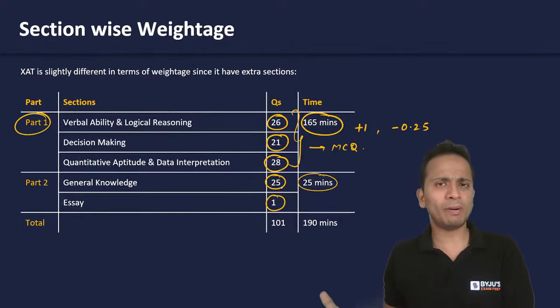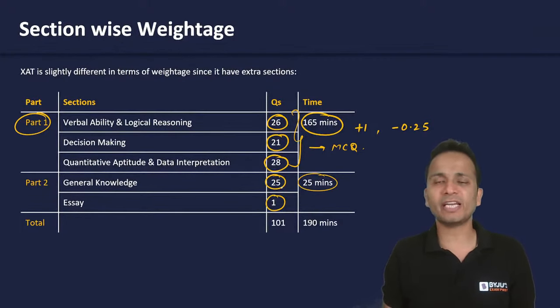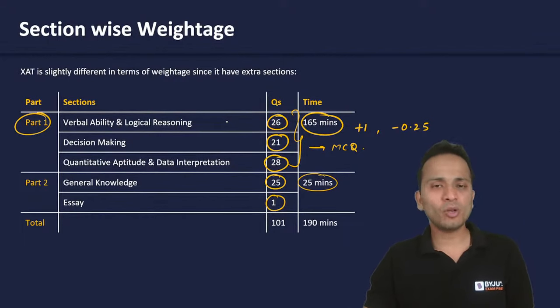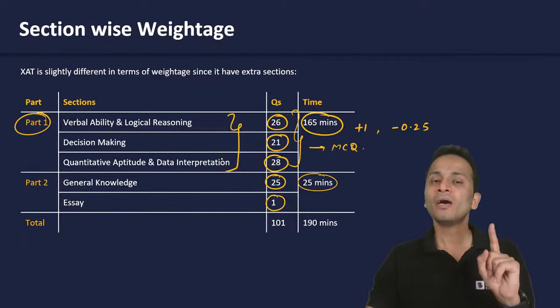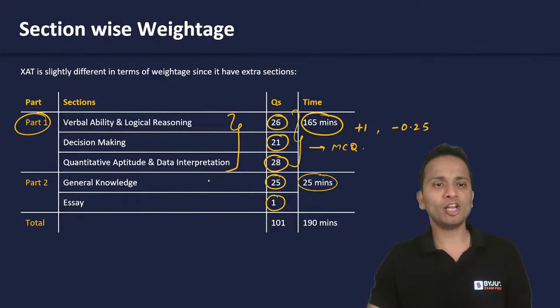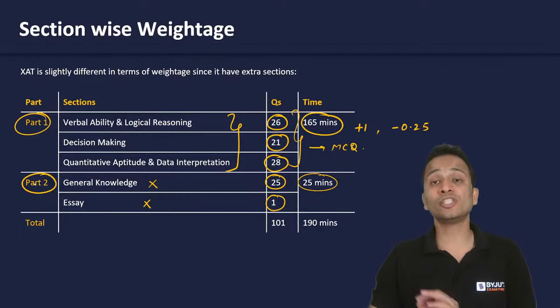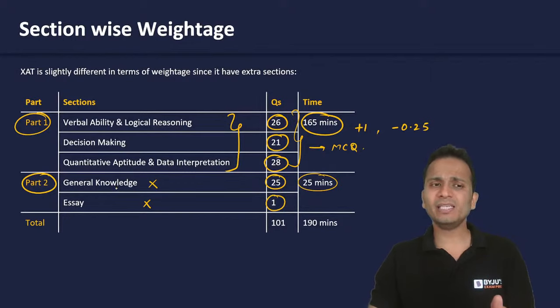So we all know about the percentile scores that we get after the examination. Now, XAT percentile is calculated on the basis of the first three sections, that is part one only, right? To calculate the percentile of XAT, the score of general knowledge and essay, that means part two, is not considered. Now, why do they conduct part two? So I'll tell you the importance of part two.